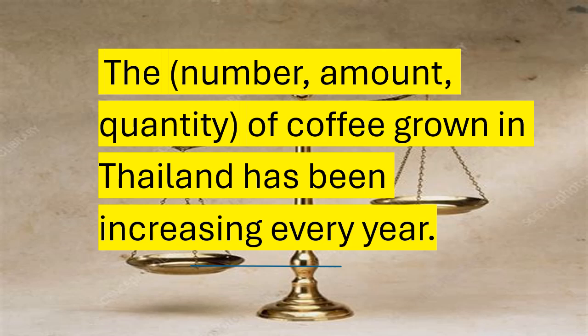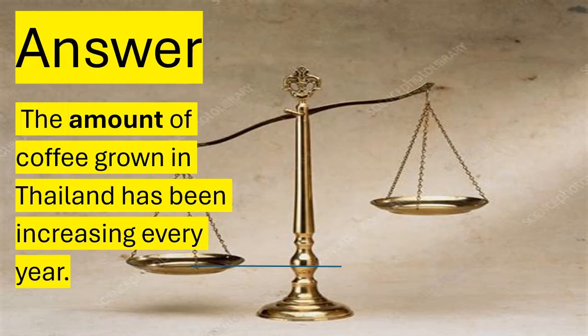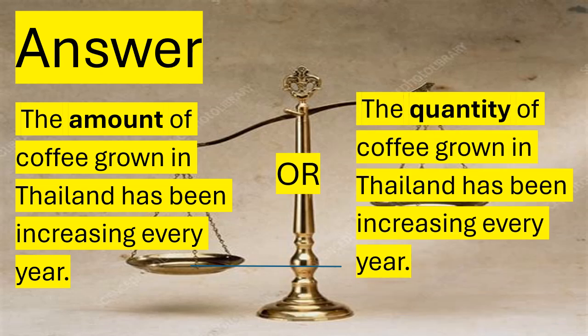Next one. The number, amount, or quantity of coffee grown in Thailand has been increasing every year. And the answer is the amount of coffee grown in Thailand has been increasing every year, or the quantity of coffee grown in Thailand has been increasing every year. Either one is fine.